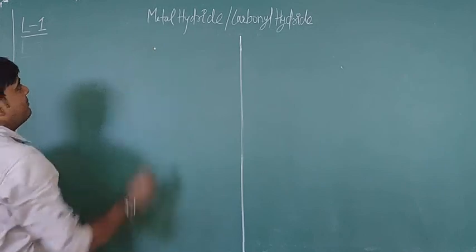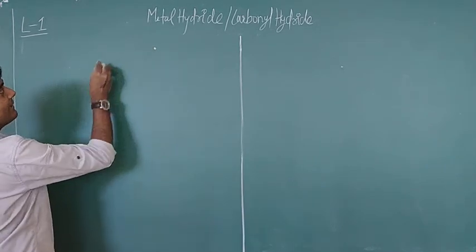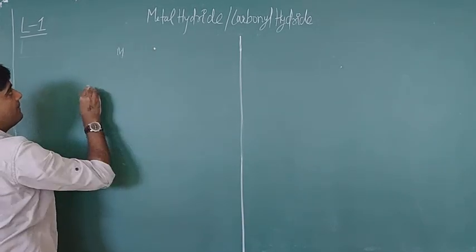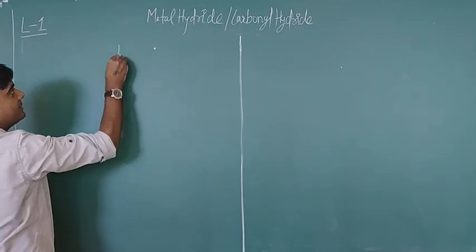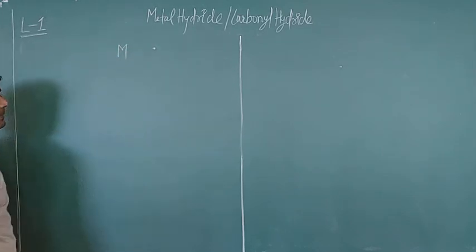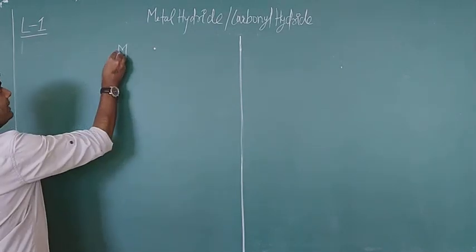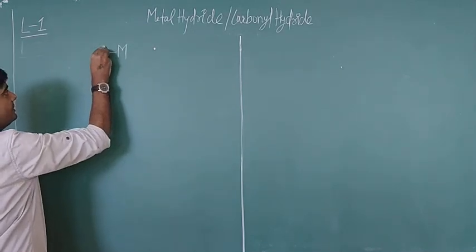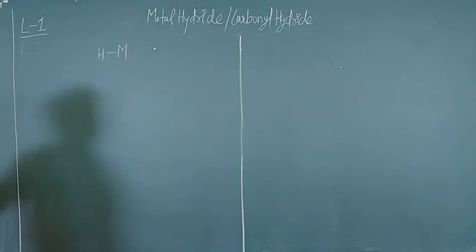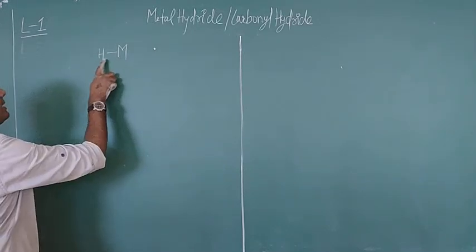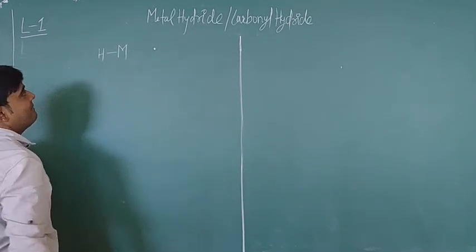According to the definition, a metal hydride complex is one in which the central metal atom, maybe a transition element or a main group element, is directly attached to a hydrogen atom. This metal-hydrogen bond is the hydride.